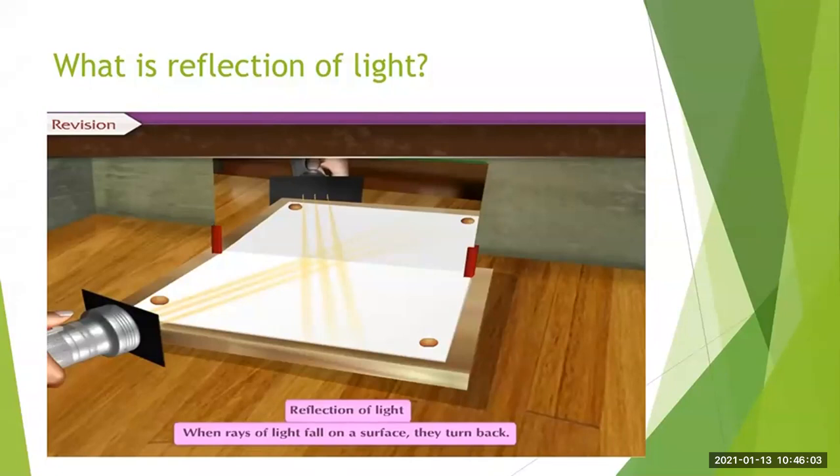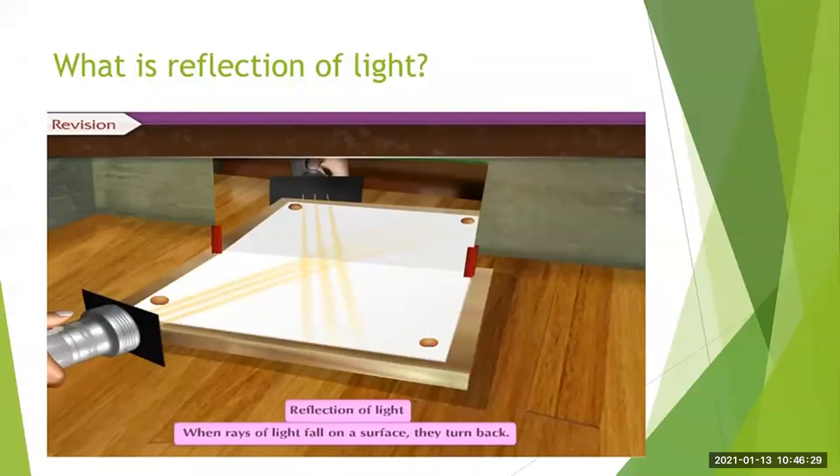Whenever there is an opaque object, the light does not pass through it. In a transparent object, the light passes through. And in a translucent object, the light partially passes through. All these terminologies we have studied in the previous classes.